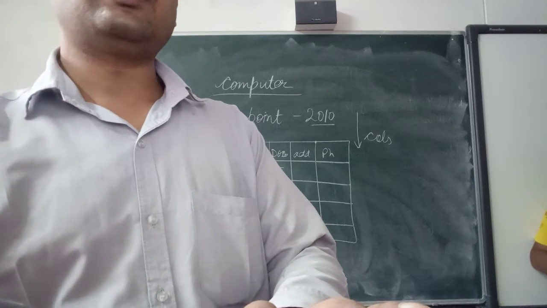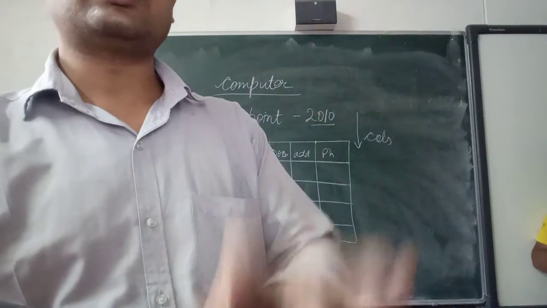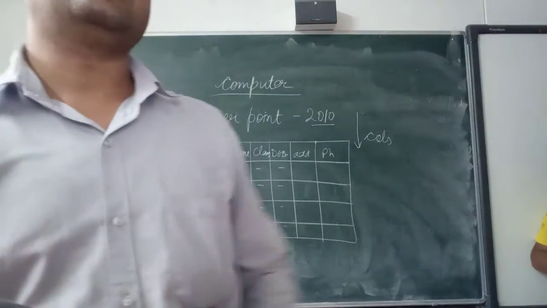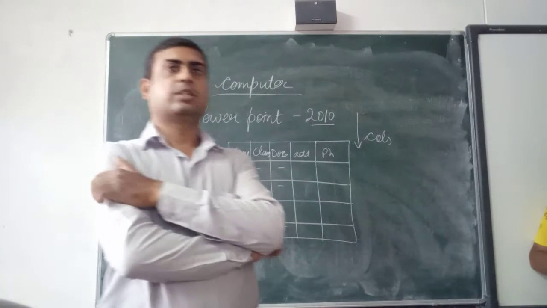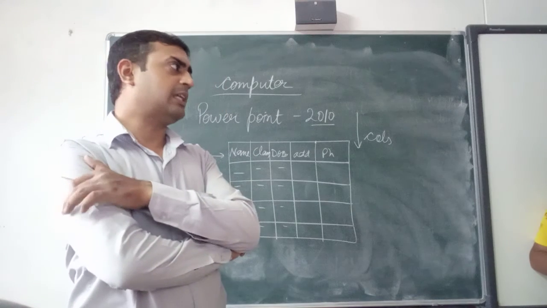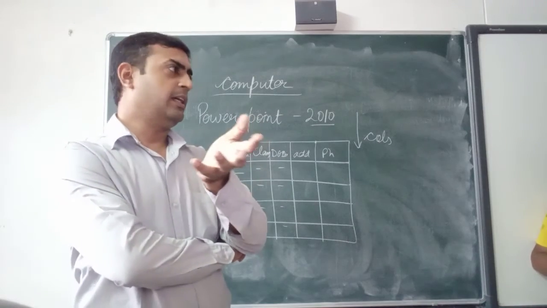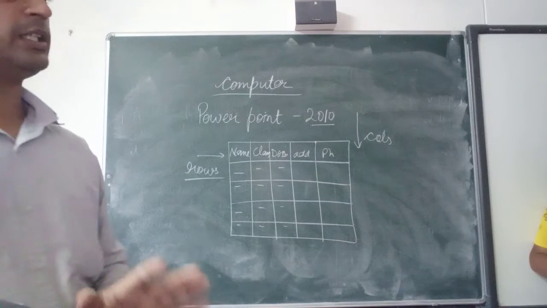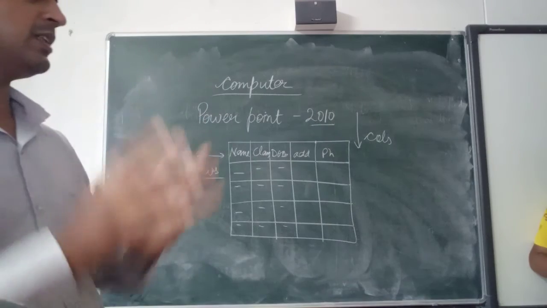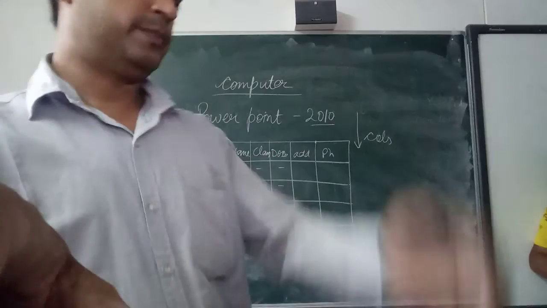If you do not click on the next cell, your entered value will be in the same cell. So again and again you have to select the cell, and then you can enter the value in that particular cell. Otherwise your value will not go in the next cell. It will keep increasing in the same cell. Got this? Okay.